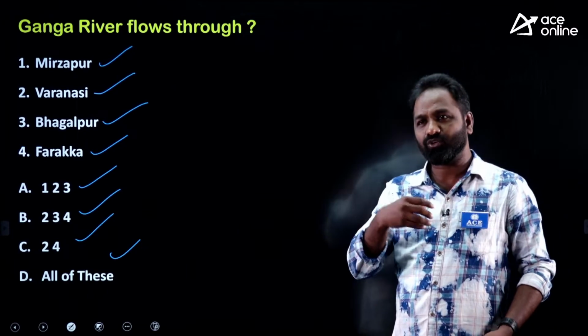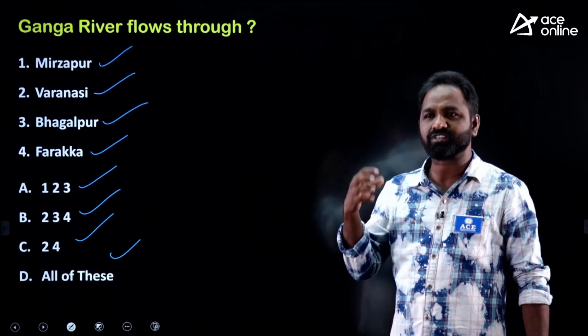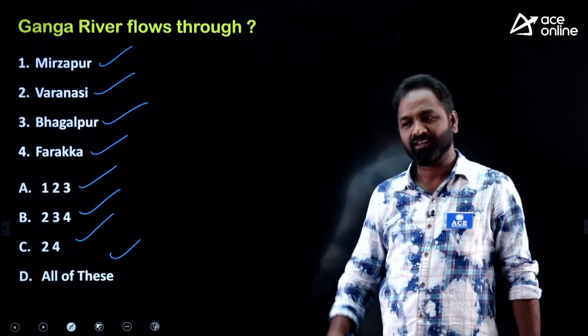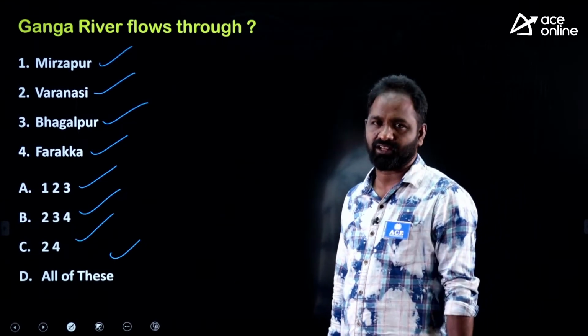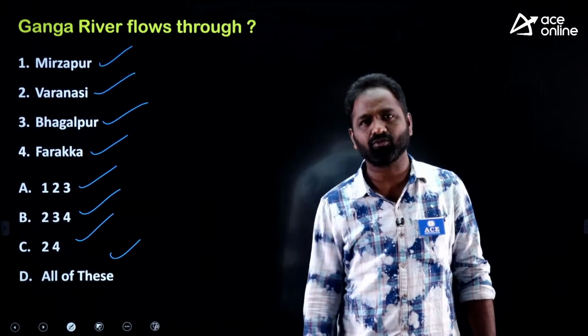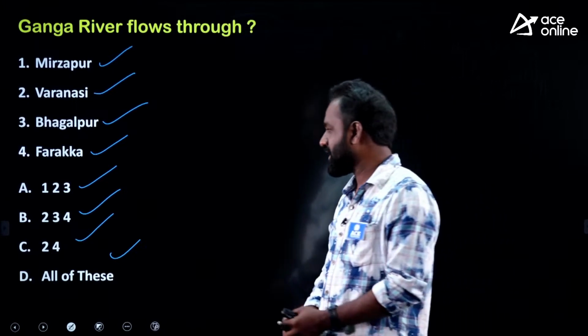Usually you are expecting that the examiner always gives the major cities only. They will give you Prayag, they will give you Varanasi, they will give you Calcutta. No, don't expect it always to be like that. Don't expect that the examiner always gives you big cities. Sometimes they will give you small towns also. Okay, you should have clarity.